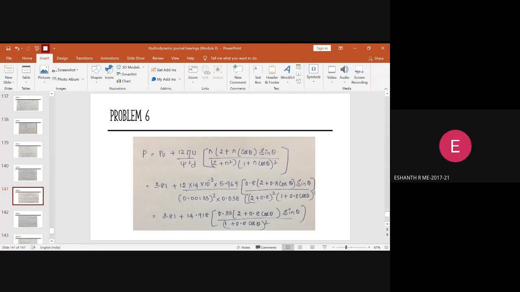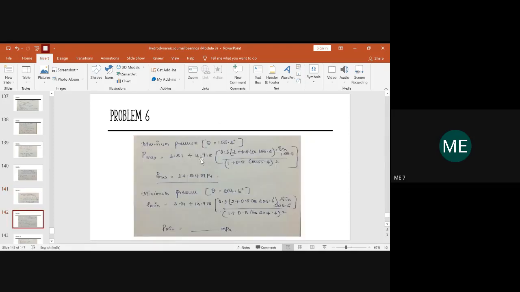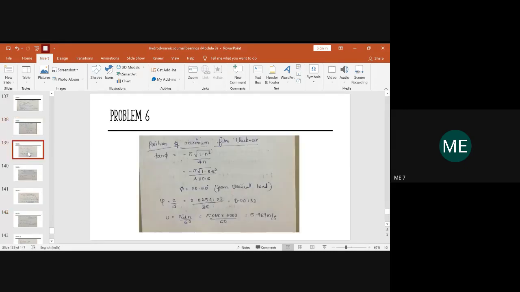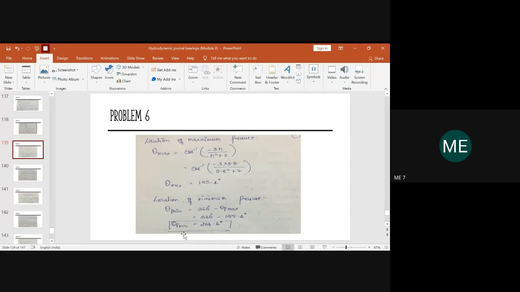Yes, ma'am. So once this is done, now we need to check the maximum pressure and minimum pressure. Previously, we have calculated theta maximum and theta minimum, so you'll be using these two values. Our calculated theta maximum was 155.4 and theta minimum was 204.6 degree.